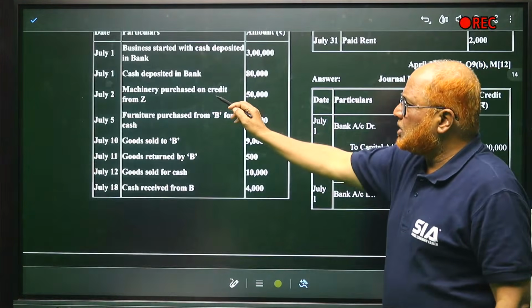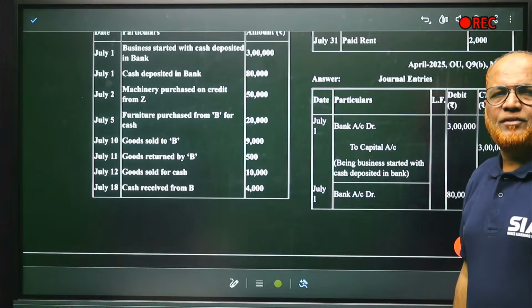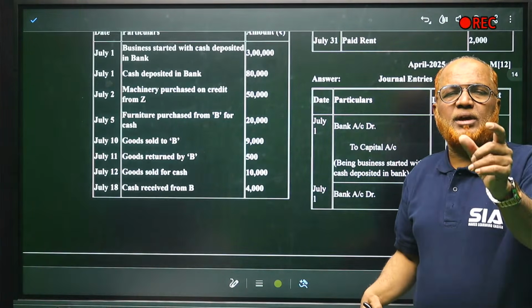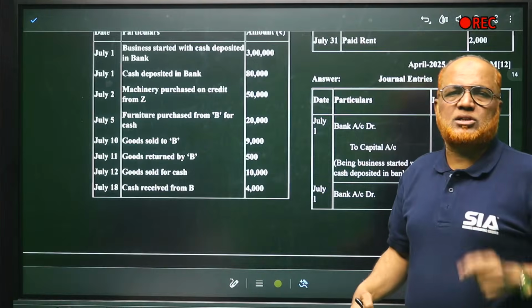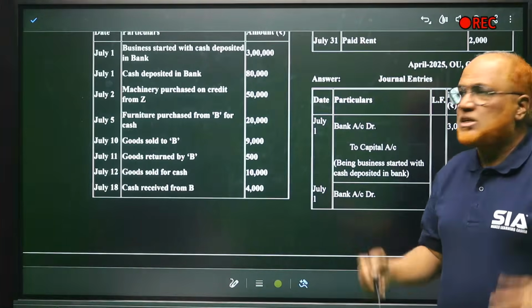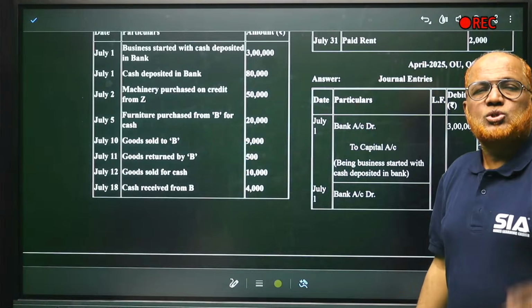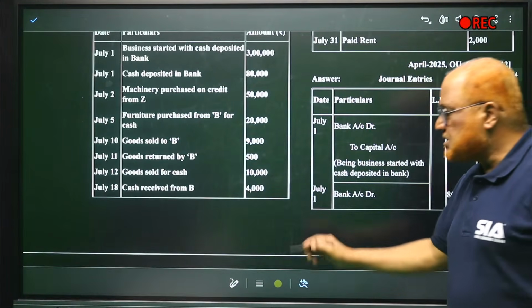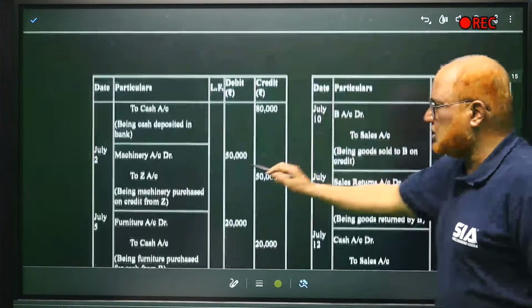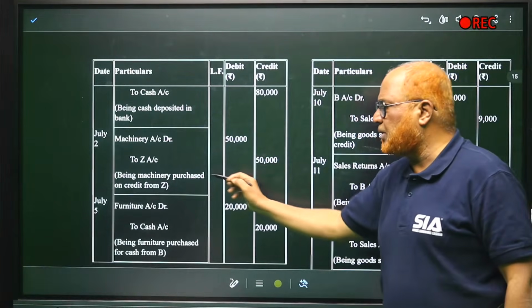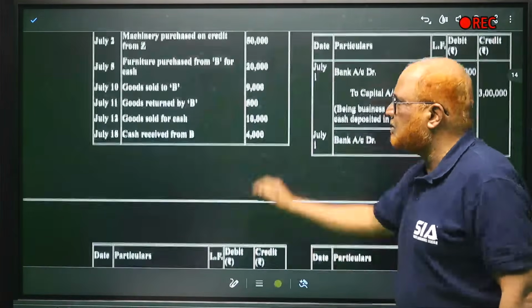Third, machinery purchased on credit from Z. When we purchase, the machinery is coming in, so machinery account debit. From whom have we purchased? From Z, so Z account should be credited. Machinery account debit 50,000, Z account credit 50,000, being the machinery purchased on credit.